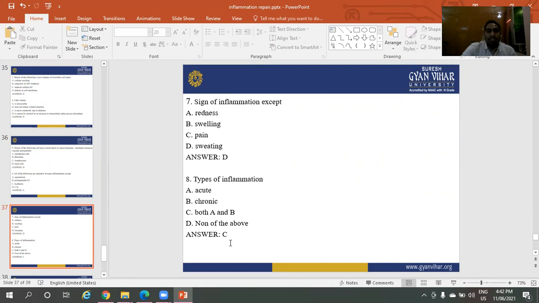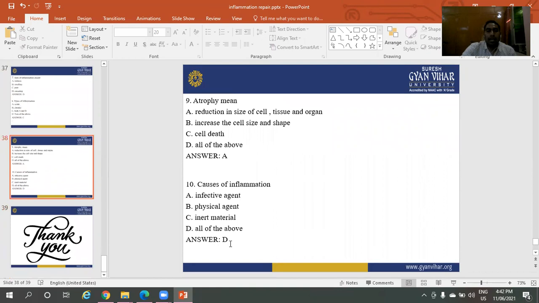Types of inflammation: the right answer is C, both A and B, acute and chronic. Atrophy means reduction in size of cell, tissue, and organs. Next question is causes of inflammation. The right answer is all of the above.